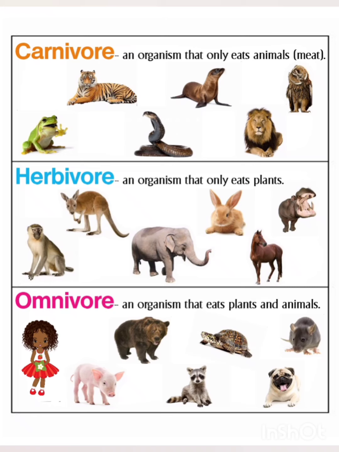Then the last category is omnivores. These are organisms that eat both plants and animals. Human is also an example of omnivores. Humans eat both plants and meat, so they are grouped into omnivores.